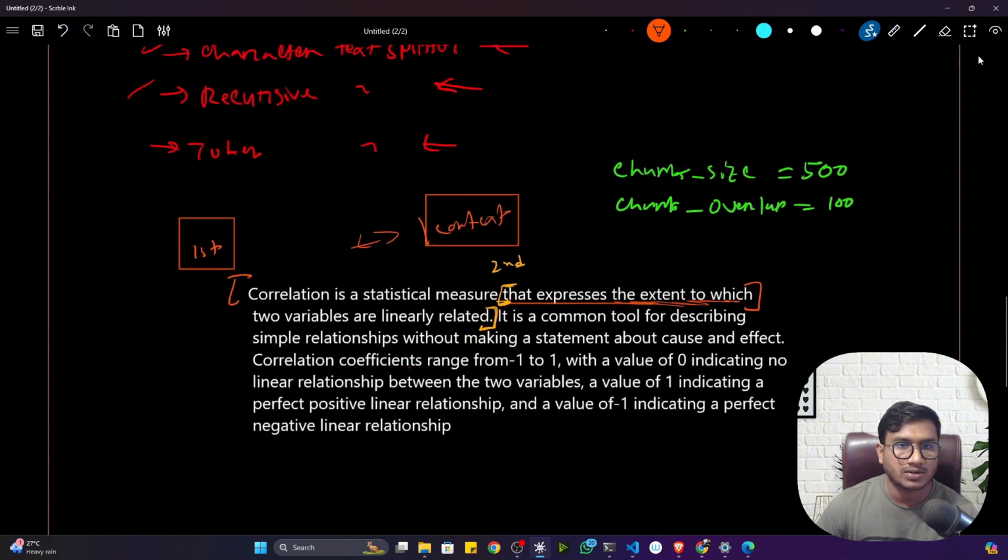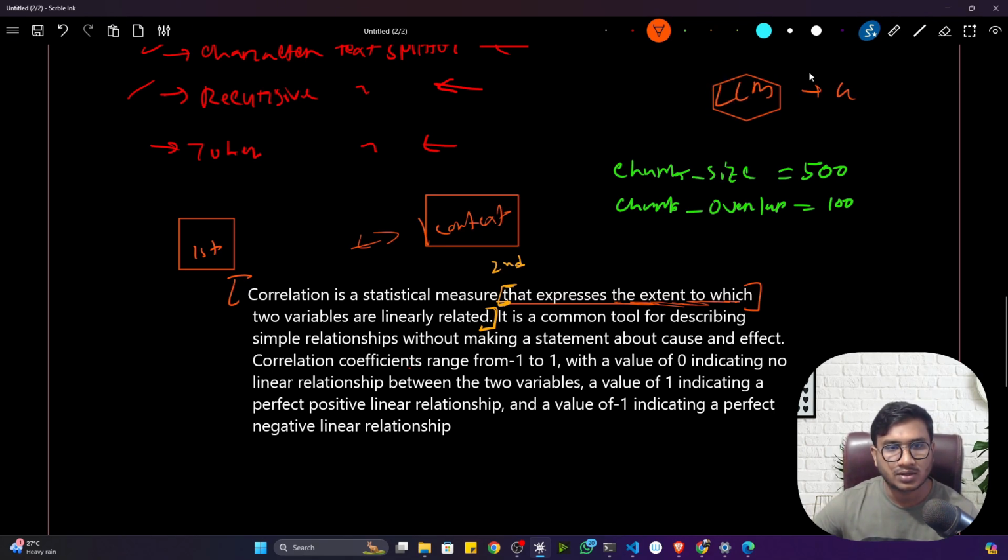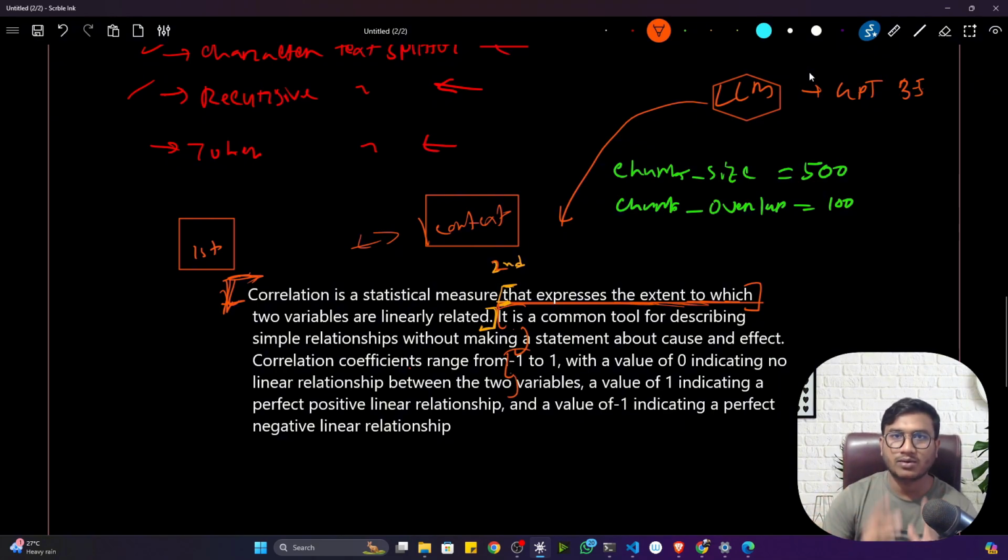See, the token text splitter, instead of using this manual approach, will use one large language model. In case we'll be using something called GPT 3.5, this GPT 3.5 will decide how to create the chunk, how to perform the overlapping, and it will automatically remember that after the first chunk the second chunk is coming, after the second chunk the third chunk is coming, after the third chunk the fourth chunk is coming. Your large language model will try to remember this part.